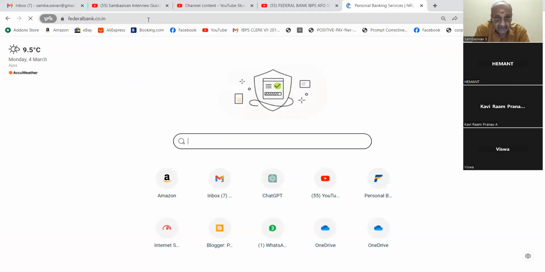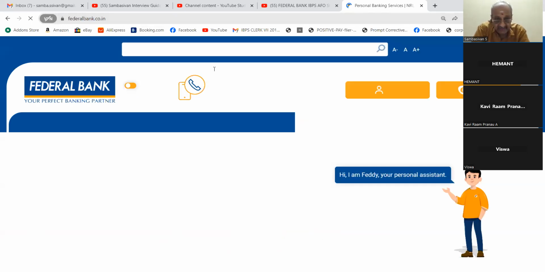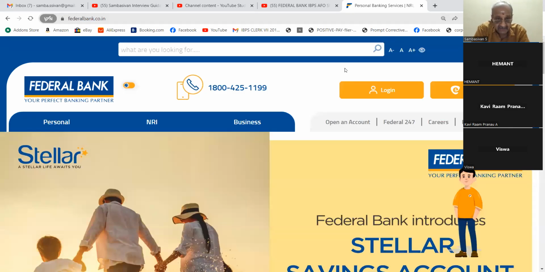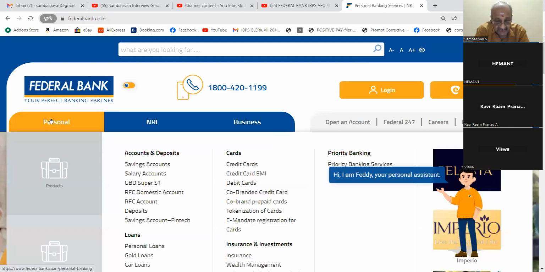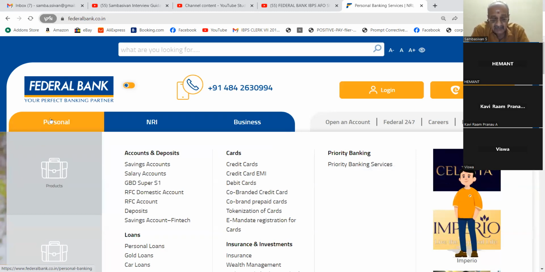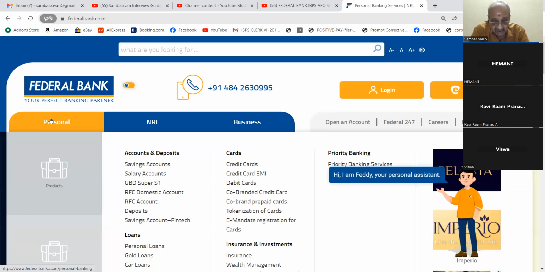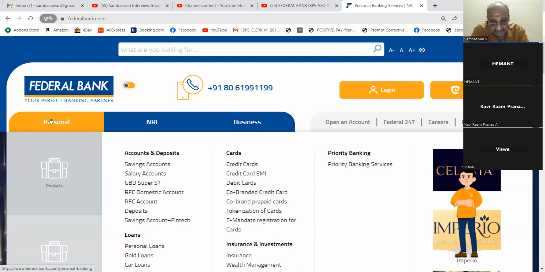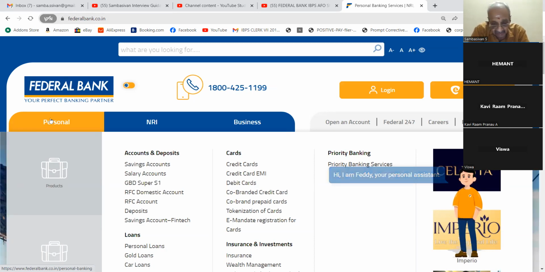Federalbank.co.in. Yeah. Any doubts from this? Whatever you have read, if you are not able to understand, you can ask. Many times they ask about credit cards, what are the different types. I have already discussed this, the 3 types of credit cards. They have so many types, credit card EMI, co-branded credit card and all that. But don't worry about that much detail, it is not required.